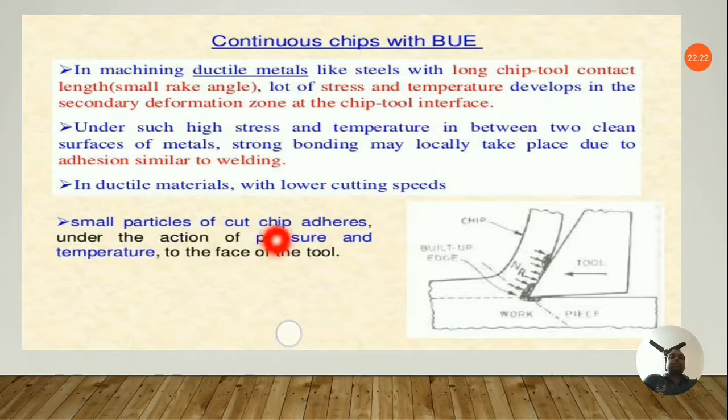Now small particles of cut chip adhere under the action of pressure and temperature to the face of the tool, as I earlier told you. These are the built-up edge. So you can find over here the swelling portions are the formation of the built-up edge.